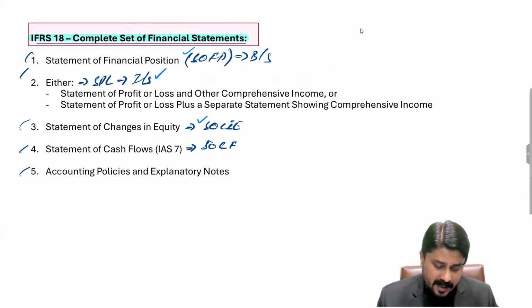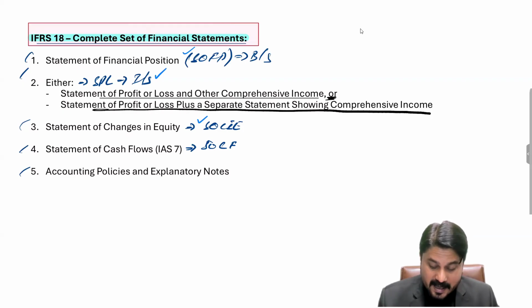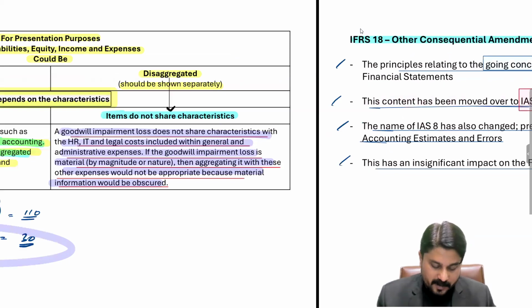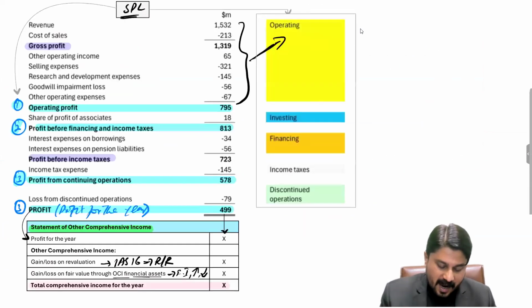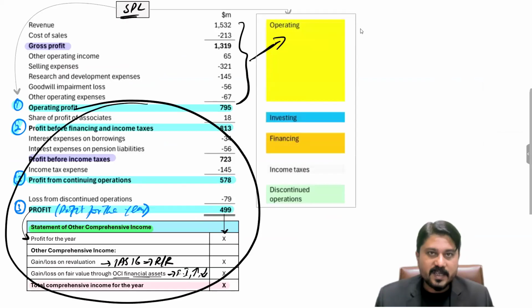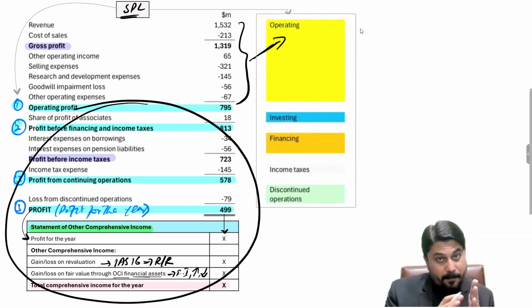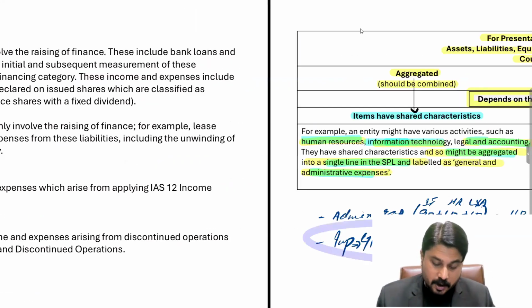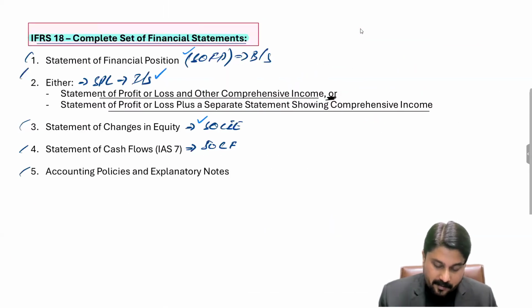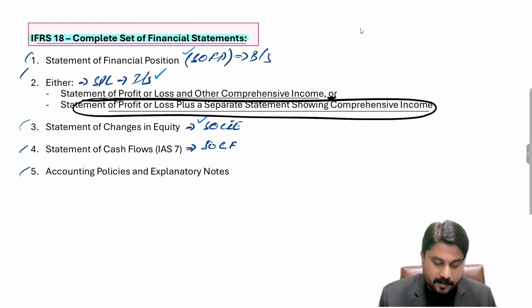And by the way, for SPL, you can see the statement of profit or loss and other comprehensive income. You can prepare the statement of profit or loss and other comprehensive income, or a statement of profit or loss plus a separate statement showing the comprehensive income. So let me show you from this format. For example, over here we have followed the second one, statement of profit or loss and separately showing the other comprehensive income. So in the previous format, we followed this second one.